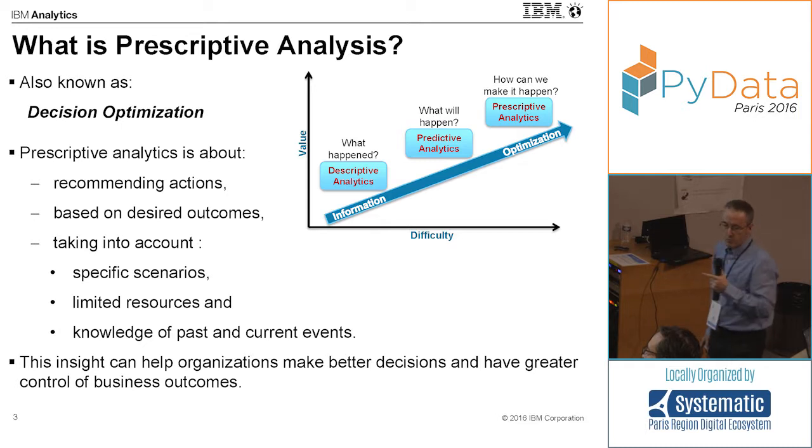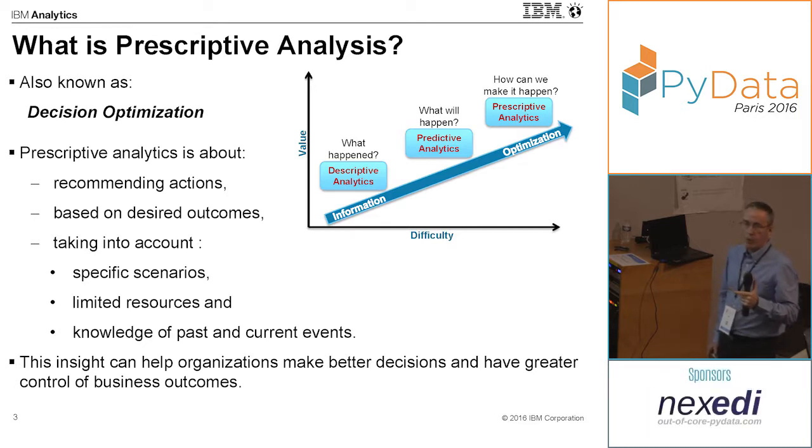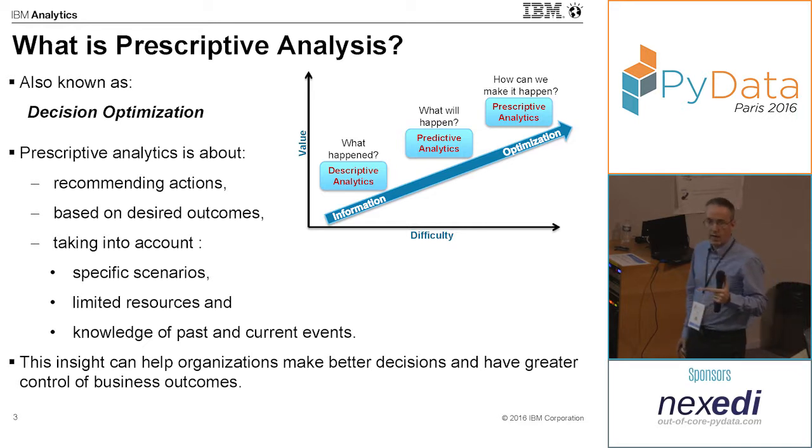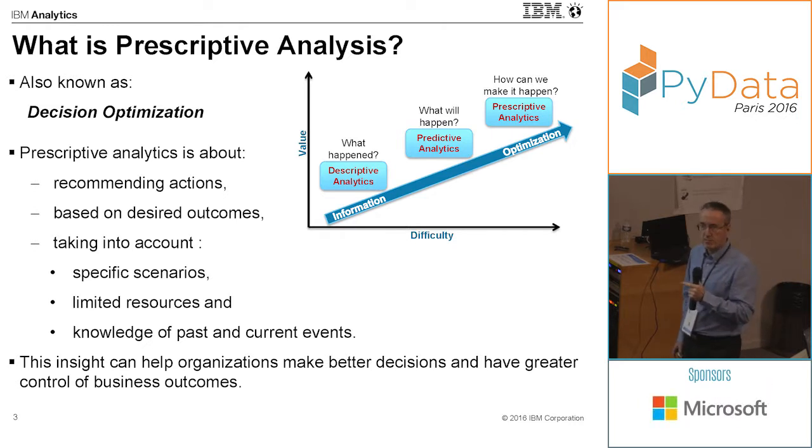So, what is prescriptive analytics? Prescriptive analytics would be the third and final phase in business analytics. Business analytics relies on a data warehouse architecture to ingest and analyze large and diverse data sets. And the purpose of business analytics is really to get some insights and understanding about business performance by exploiting all this data. So those are the three phases.